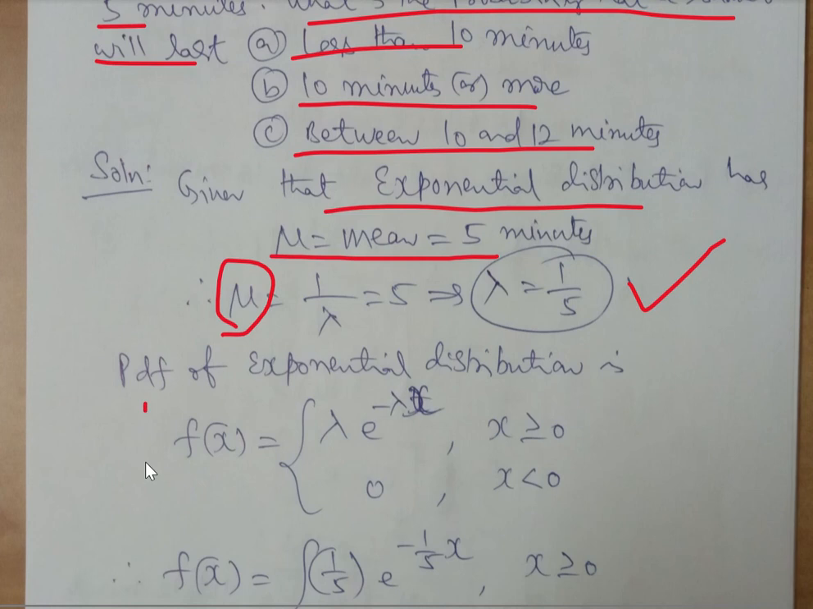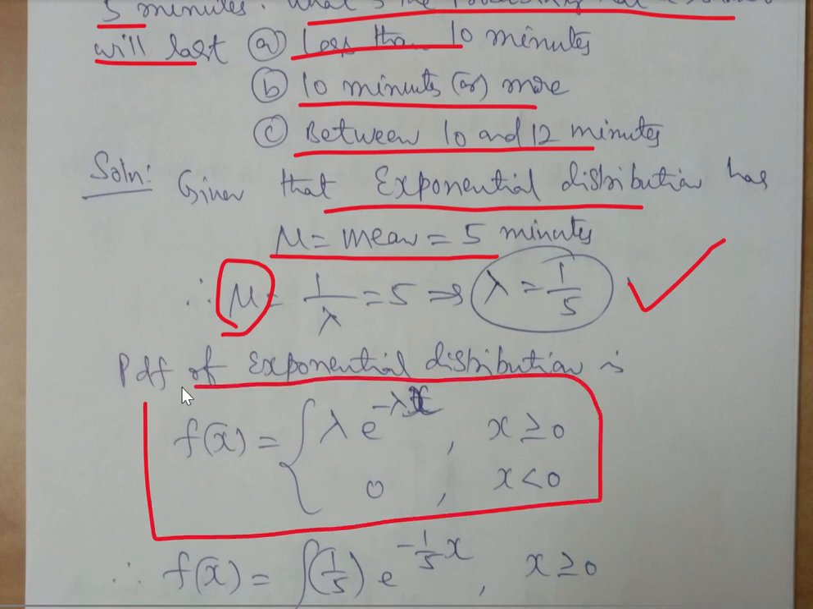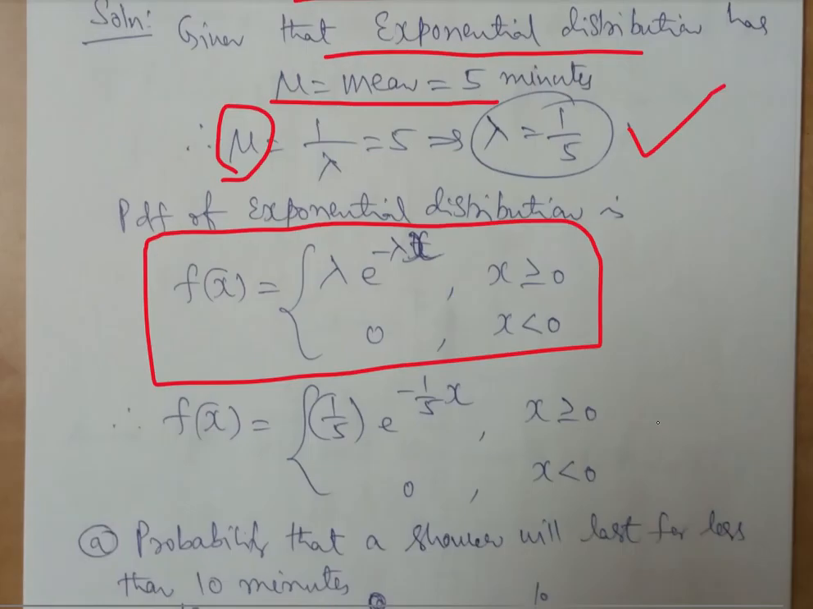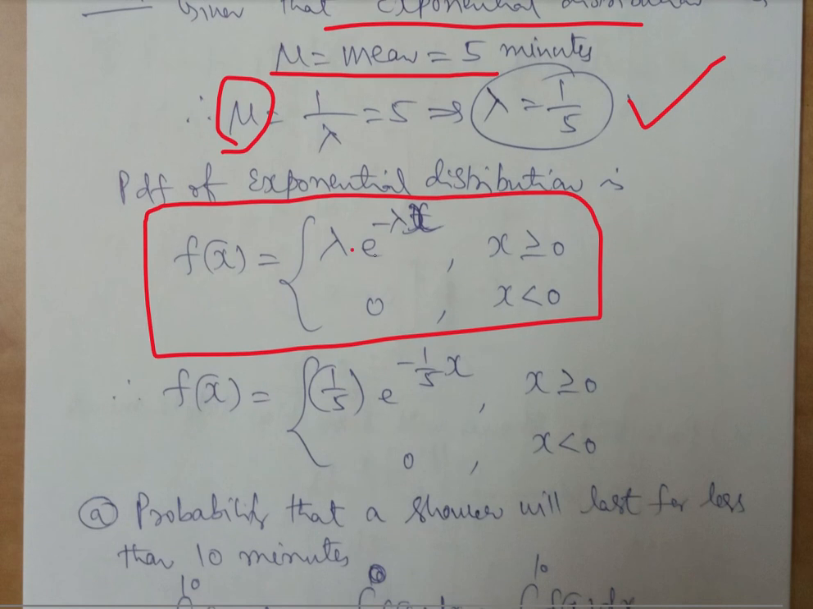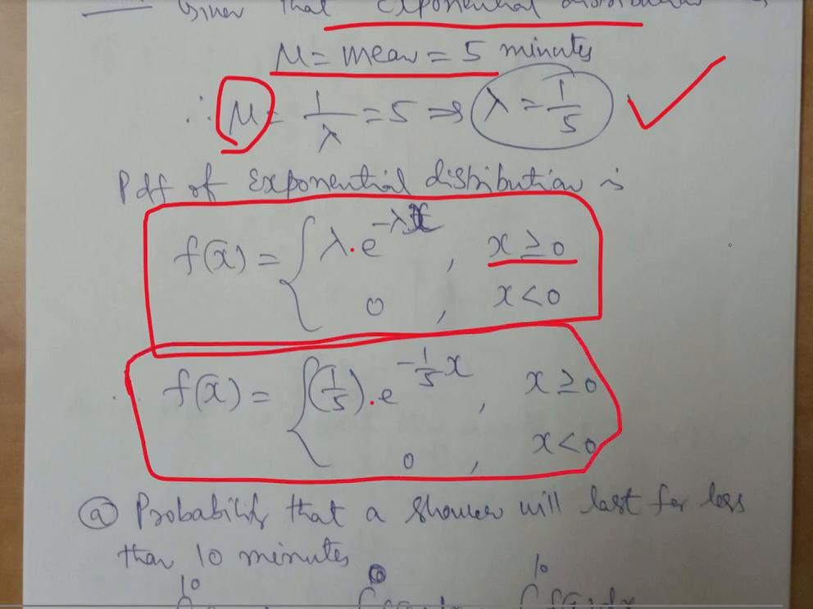Once I know that, I can substitute in the f of x that is available for the exponential distribution, which is like this: lambda into e power minus lambda x whenever x is greater than or equal to 0. In all the other cases, f of x is going to be 0. Same line. Now what is lambda? Lambda is 1 by 5. So 1 by 5 into e power minus 1 by 5 x if x is greater than 0. This is the function we have for our given problem. The earlier one is a general one, and this is for the problem that we have in hand.